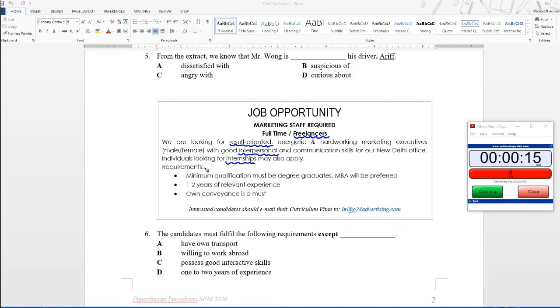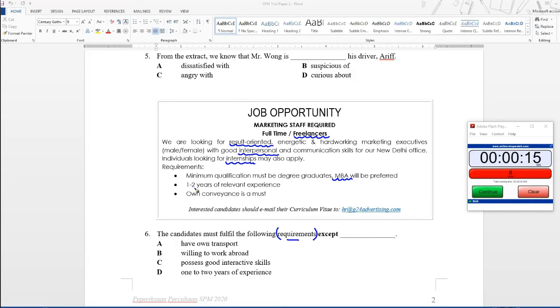So requirements. You see the word requirements. You are to look at this section because in the question, you're looking for the requirements. Number 1, minimum qualification must be degree graduates. MBA will be preferred.